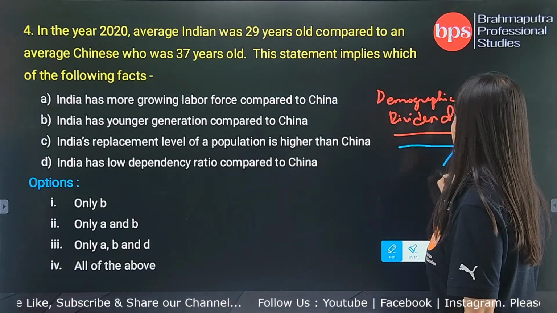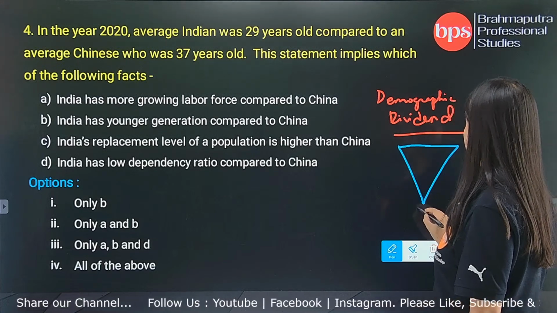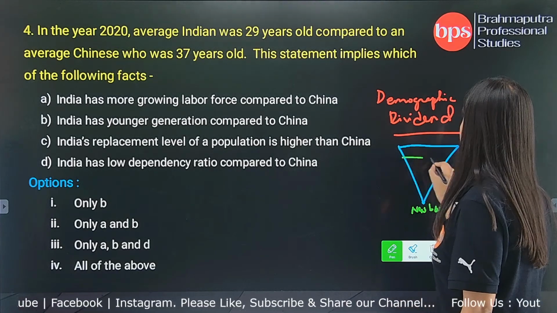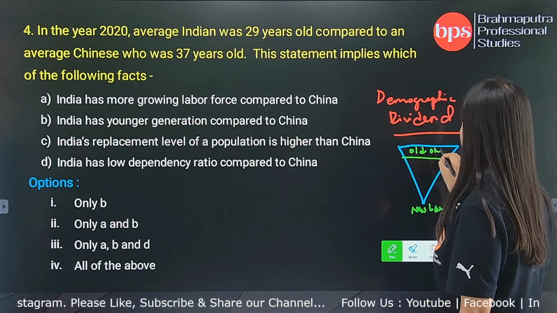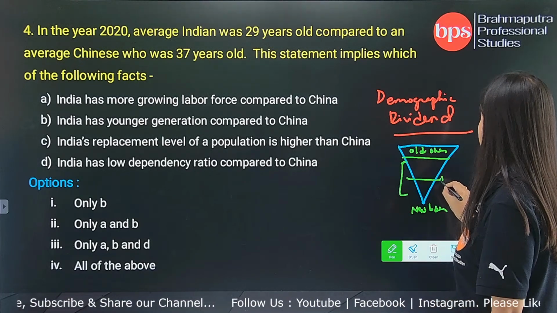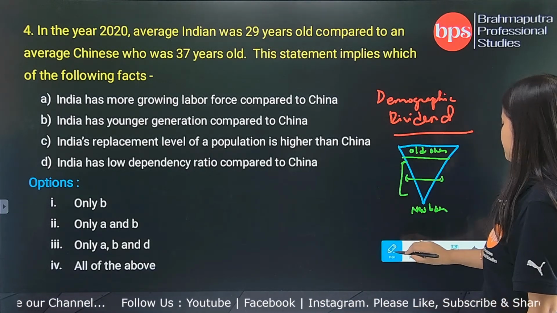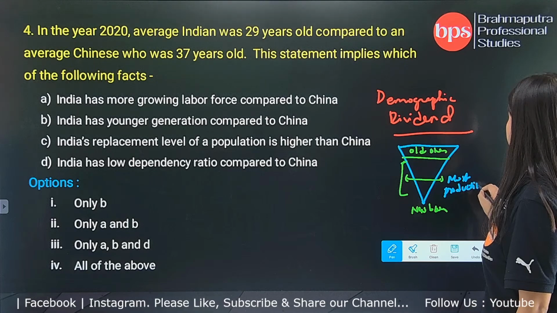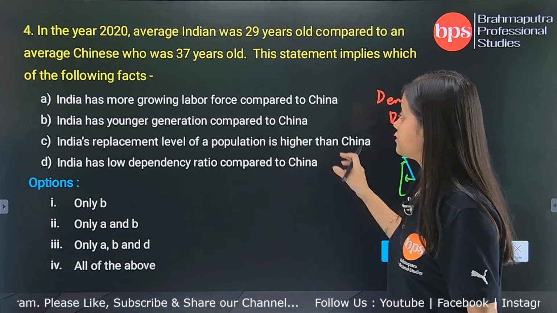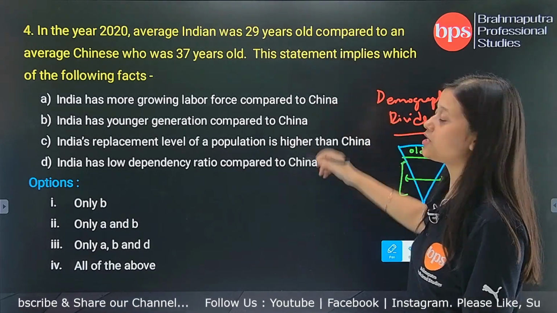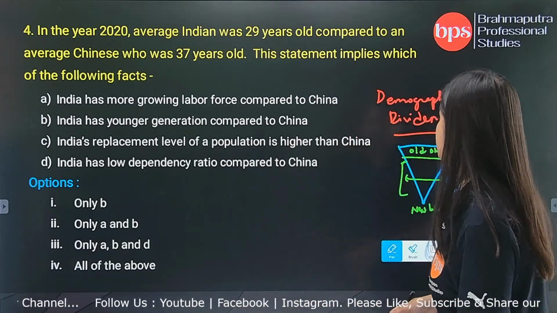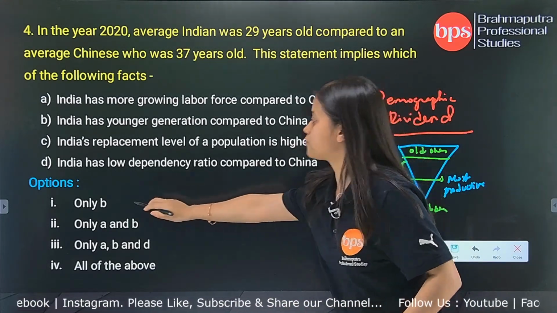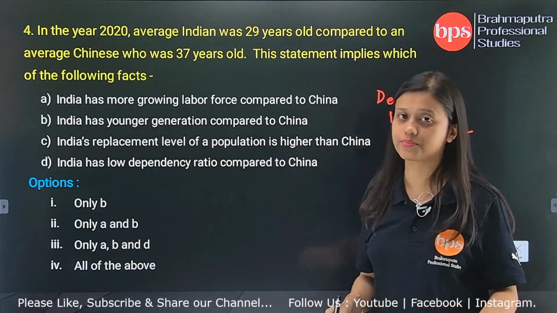At this cone is the younger age, the newborns, and here are the old ones, and in the middle it is represented by the most productive population. Now the demographic dividend here is saying that the average Indian is 29 years old compared to an average Chinese who is 37 years old. So this statement implies which of the following facts? First option, option number B, says India has younger generation compared to China.